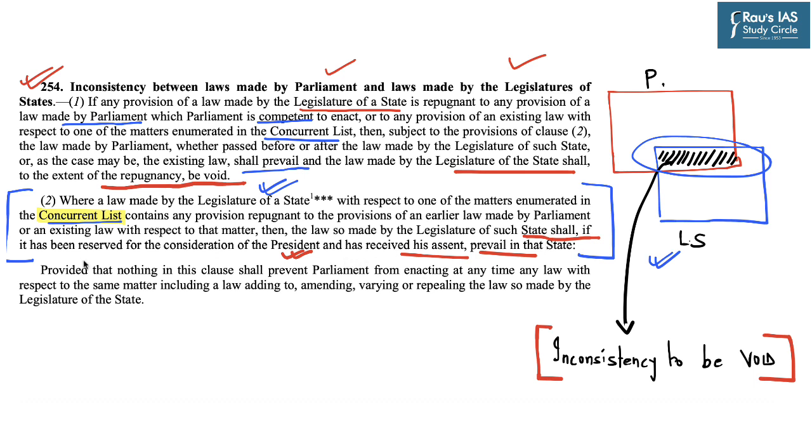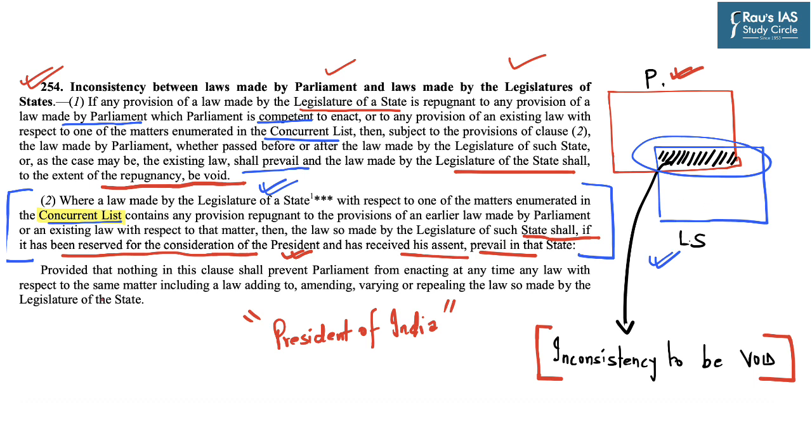So it says that if it has been reserved for the consideration of the President and has received his assent or has received his approval. So basically, if the President of India under Article 254 allows such inconsistency, then such law of the state which is inconsistent with that of a law made by Parliament shall prevail.